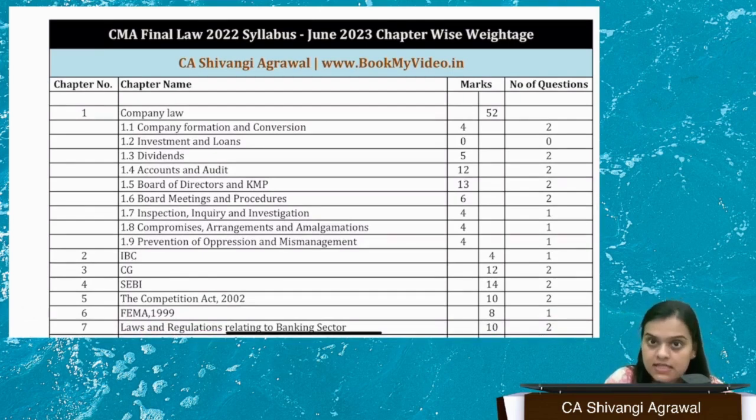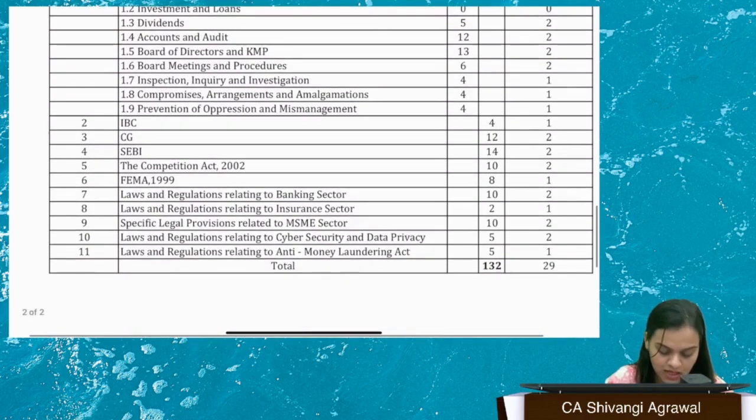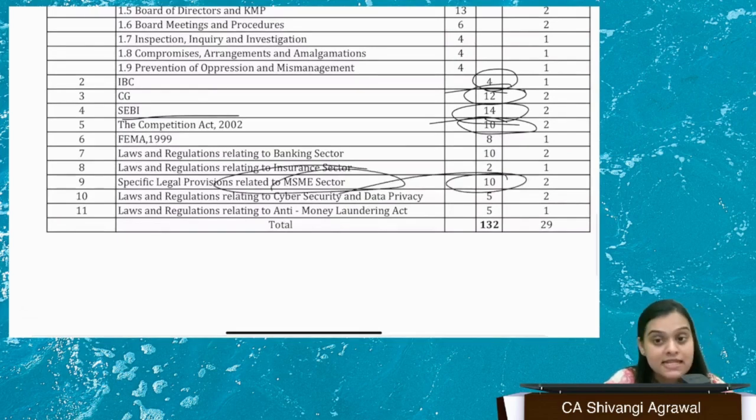Right. See, this is the chapter-wise weightage, which you can see over here. Okay, fine. Company law was asked for 52 marks. We had IBC only of 4 marks. Corporate governance 12 marks. SEBI 14 marks. Right. Competition Act 10 marks. MSME, if you look, 10 marks.